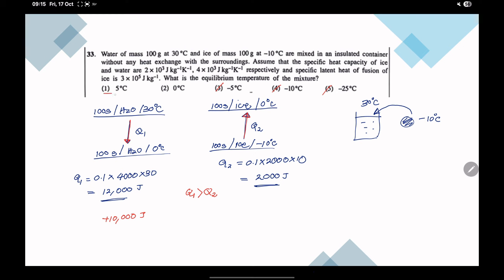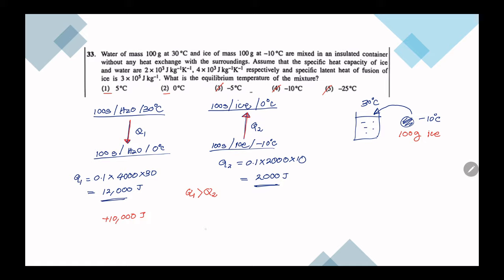Now the answer is whether it is 5 or 0. To understand that, we have to see if there is sufficient energy to convert 100 grams of ice. If this 10,000 is sufficient to convert 100 grams of ice.